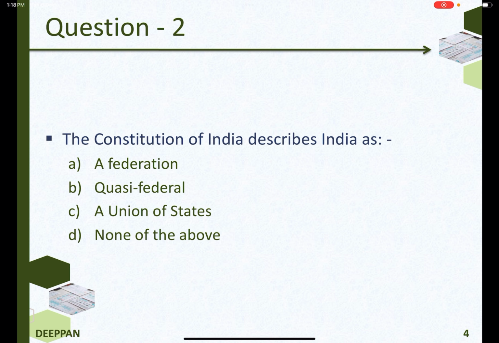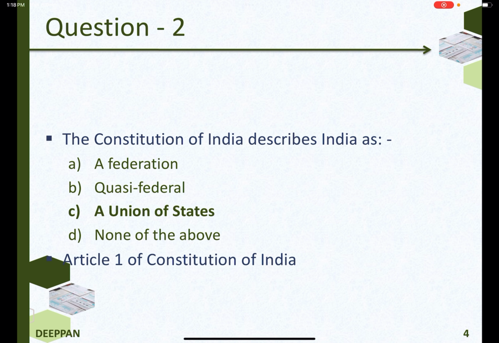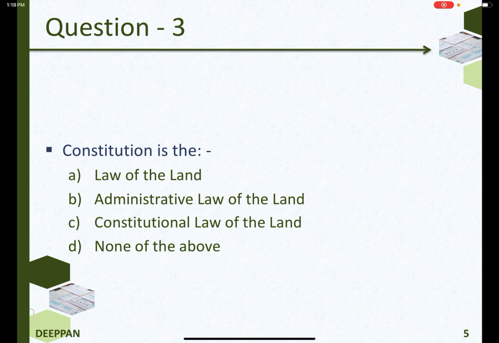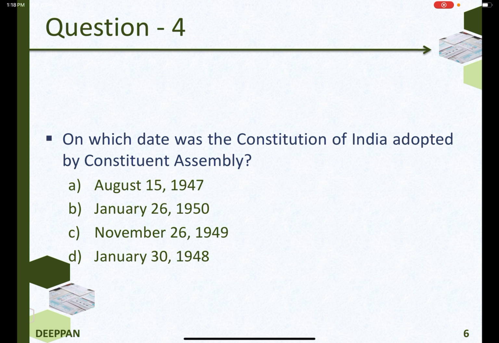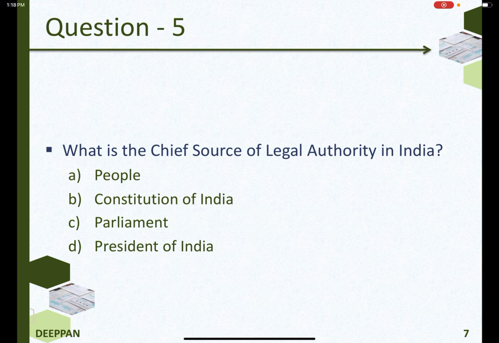The Constitution of India describes India as a Union of States as per Article 1 of the Constitution of India. Constitution is the law of the land. On which date was the Constitution of India adopted by the Constituent Assembly? November 26, 1949.